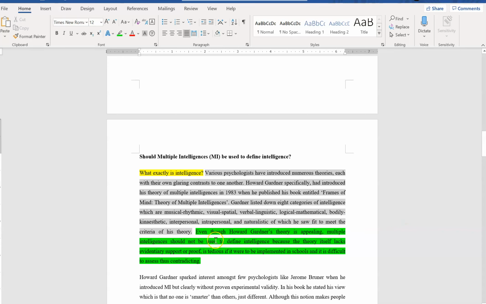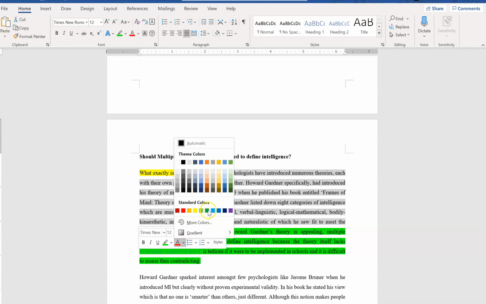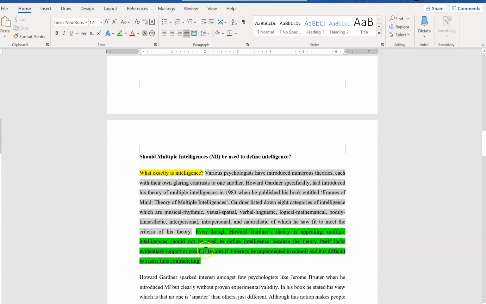Please note that I do not use personal pronouns like "I believe that multiple intelligences should not be used", because it makes the argument very weak. Therefore, I've straight away said that it should not be used because of three main ideas. This is the first one: it lacks evidentiary support. Tedious to be implemented in schools, and it is difficult to assess, thus contradicting. So I have a stand and three main ideas in one sentence, and it is the last sentence of the introduction.